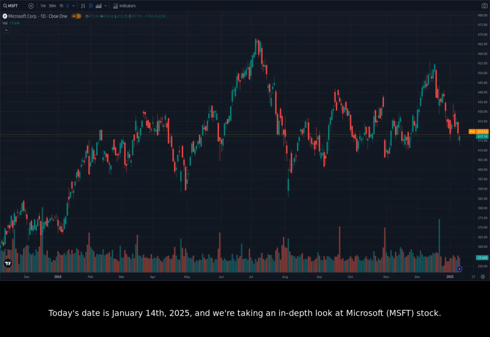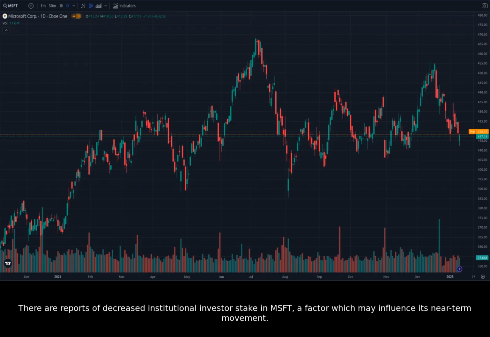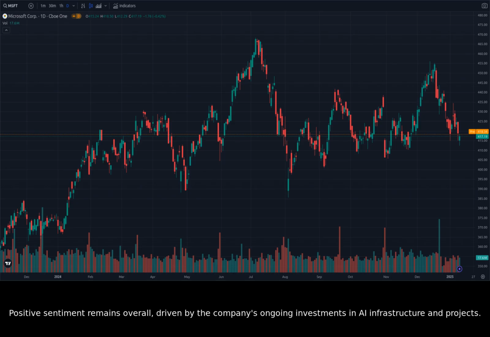Today's date is January 14th, 2025, and we're taking an in-depth look at Microsoft, MSFT, stock. Before we delve into the charts, let's cover recent news and events. According to recent Google searches and financial news outlets, Microsoft has seen some minor fluctuations. There are reports of decreased institutional investor stake in Microsoft, a factor which may influence its near-term movement. Positive sentiment remains overall, driven by the company's ongoing investments in AI infrastructure and projects.